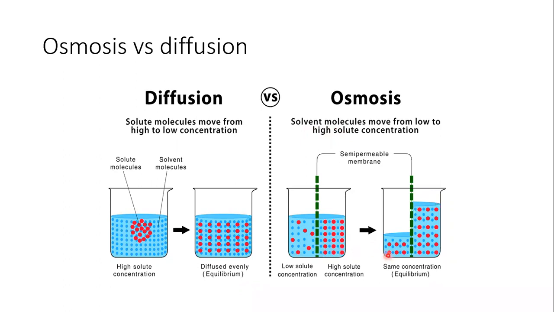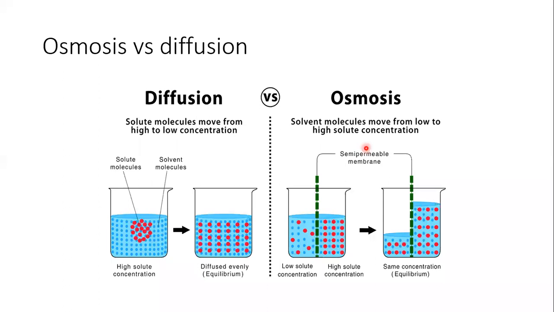In diffusion, solute molecules move from high to low concentration. Here the solute is in high concentration, and it moves to other places where its concentration is low. Here, solvent molecules move from low to high solute concentration. Either you can say high concentration of water to low concentration of water, or you can say low concentration of solute to high concentration of solute.